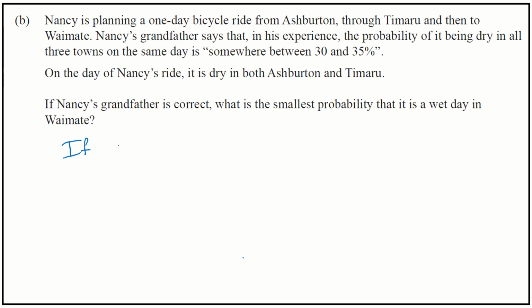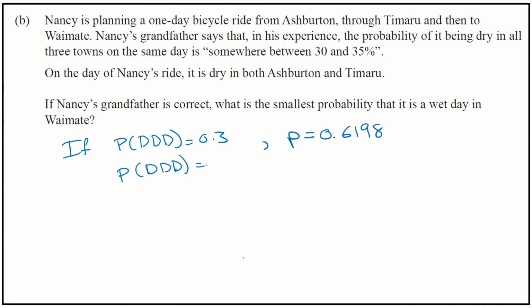If the probability of dry is 30%, that means the probability of being dry in Waimate would be 0.6198. And if it was equal to 35%, then that probability was 0.7231.